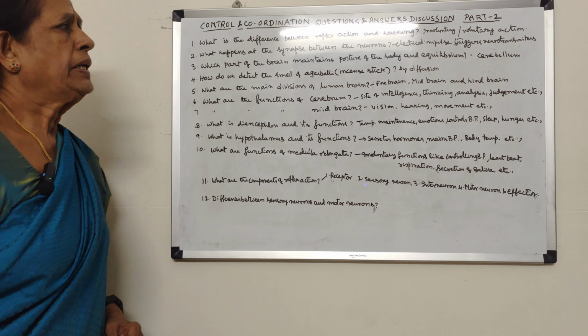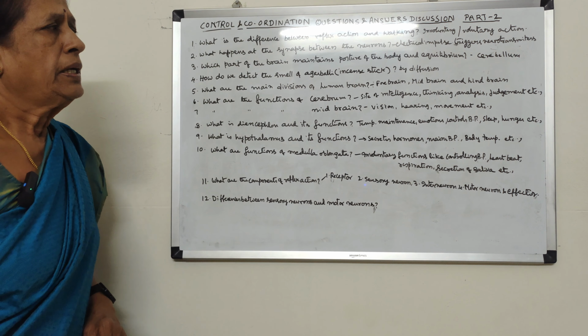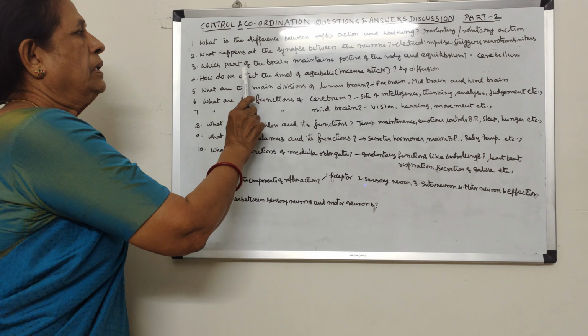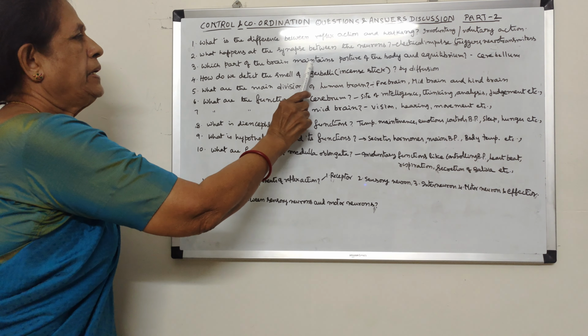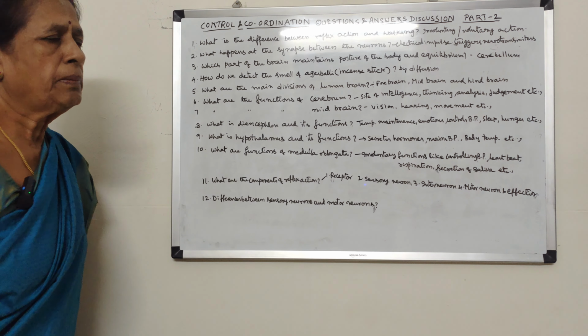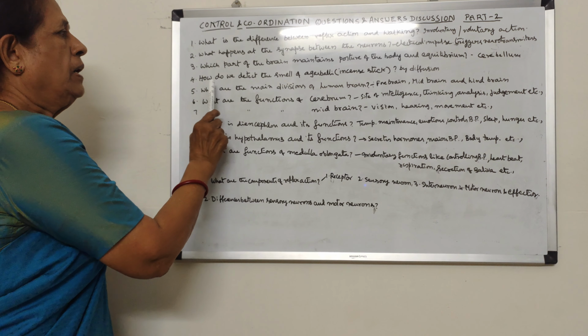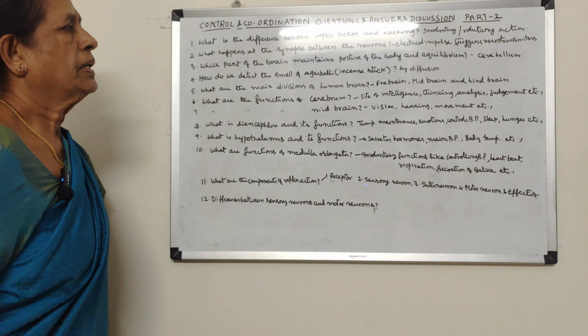Which part of the brain maintains the posture of the body and equilibrium? The part of the brain that is cerebellum helps in maintaining the posture of the body and also maintaining equilibrium.